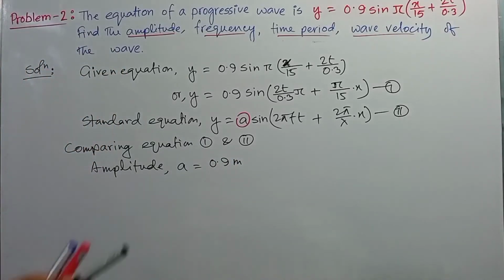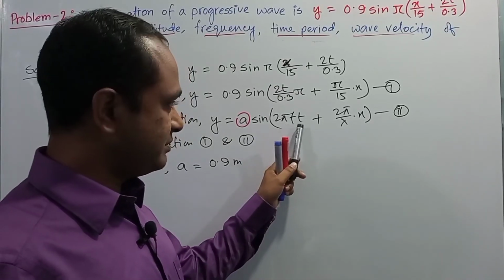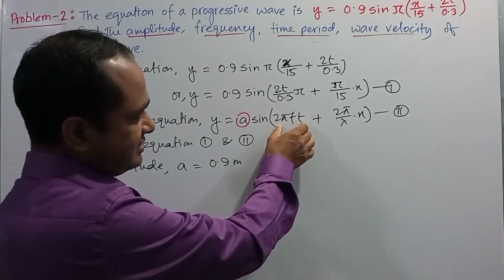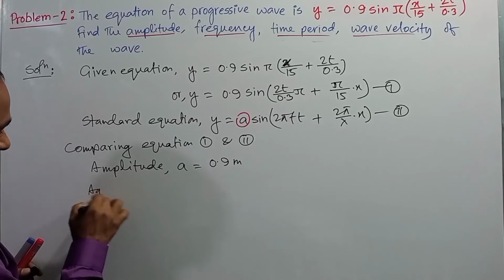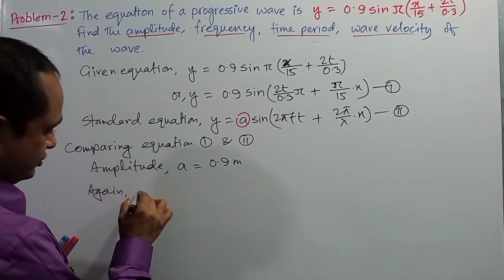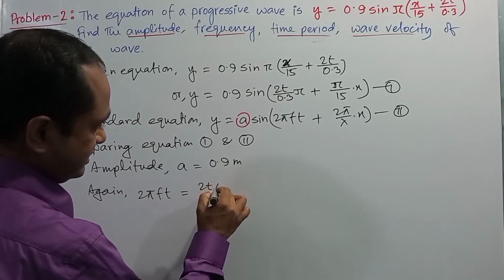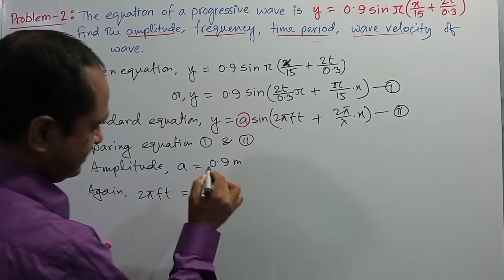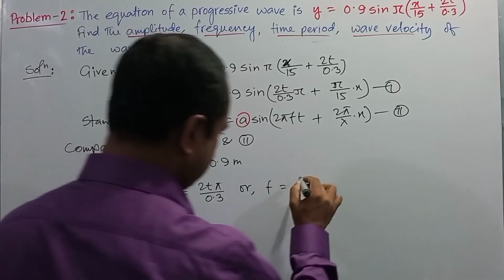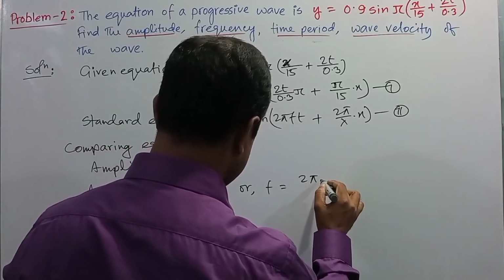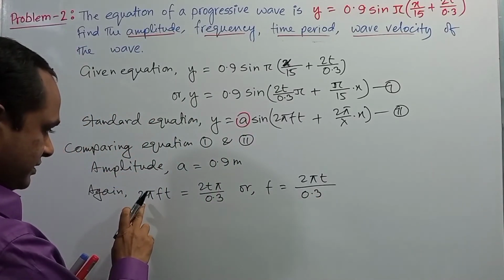Okay. Then they asked for the frequency. You know, frequency f is the first term of the phase. So we need to compare this term with the first term of the given equation. Again, 2 pi f t is equal to 2 t pi divided by 0.3, or f is equal to 2 pi t divided by 0.3 divided by 2 pi t.